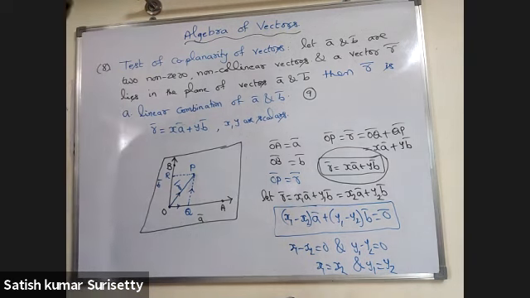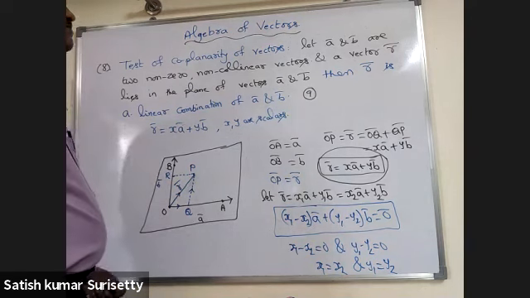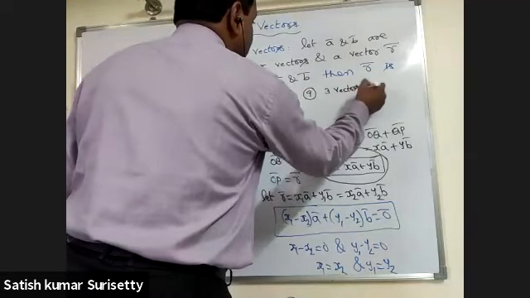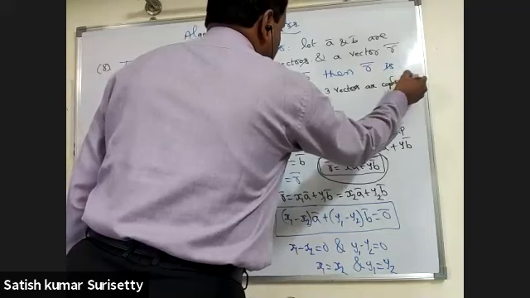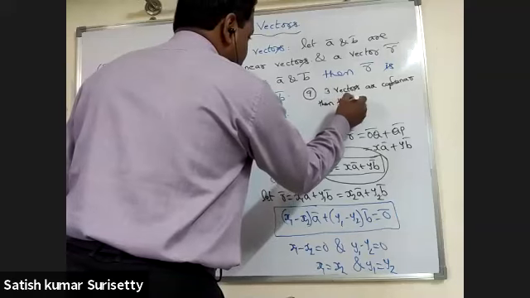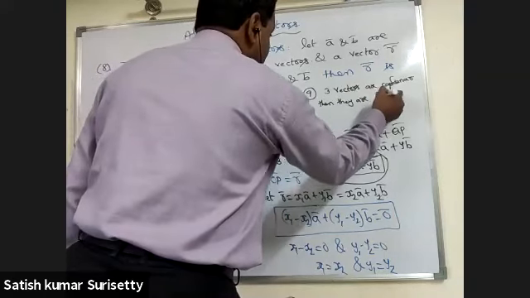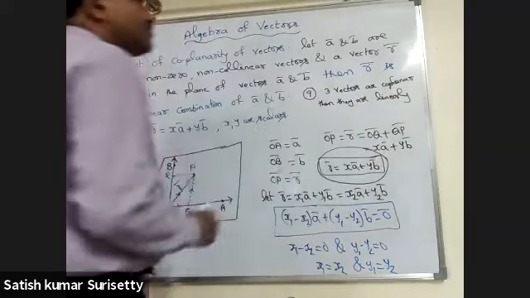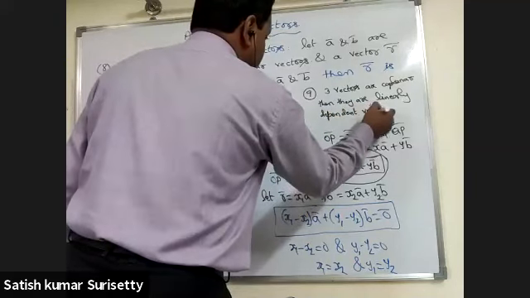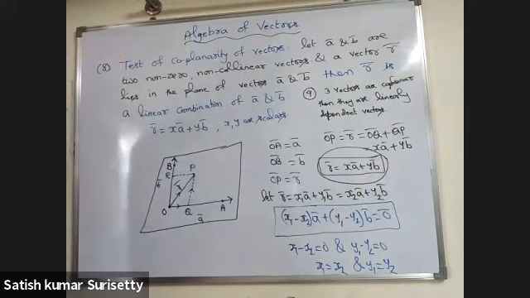If three vectors are coplanar, then they are linearly dependent vectors, because here we are expressing one vector as a linear combination of the other two vectors.